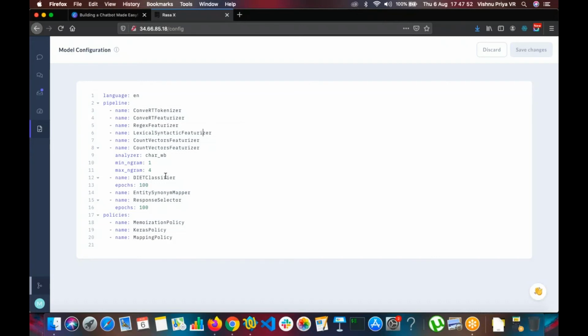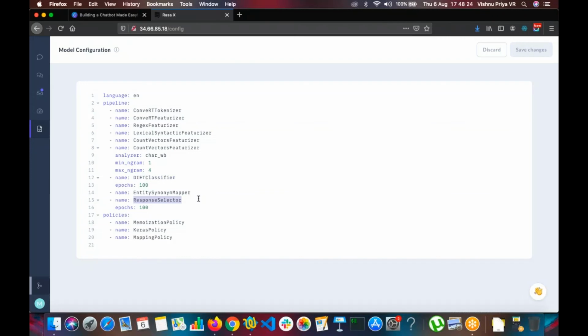So for that we are using a classifier called the DIET classifier, and previously we used a different classifier for intent and a different extractor for entities. For entities we need to extract what the entity is. Is it email or is it mobile? But with the DIET classifier, we get both intent classification and entity extraction done simultaneously, which is very awesome, very beautiful, is what I feel. And then we also have something called response selector.